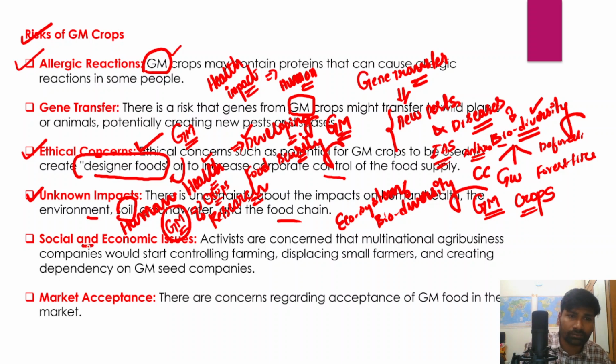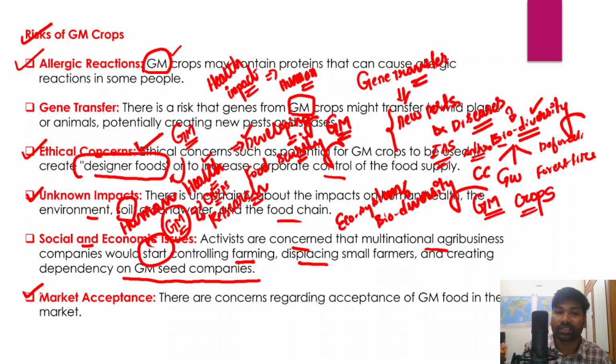And similarly, there are social and economic issues, right? Activists are concerned that multinational agribusiness companies start controlling farming and displacing small farmers, and they also create dependency on GM seed companies. And market acceptance is another major issue, because there are concerns regarding acceptance of GM food in the market, right?